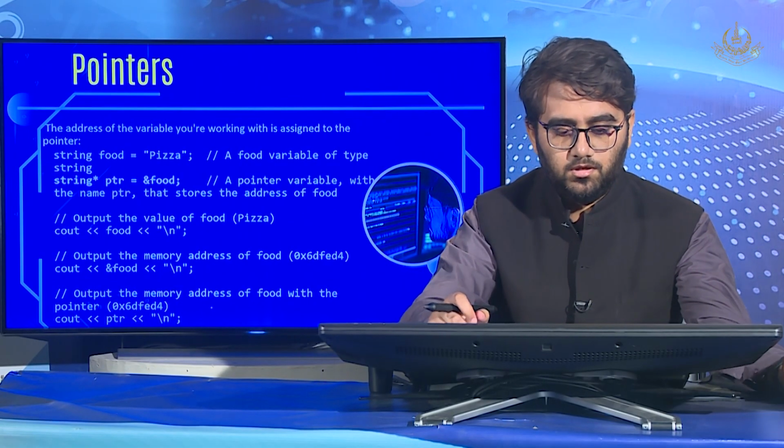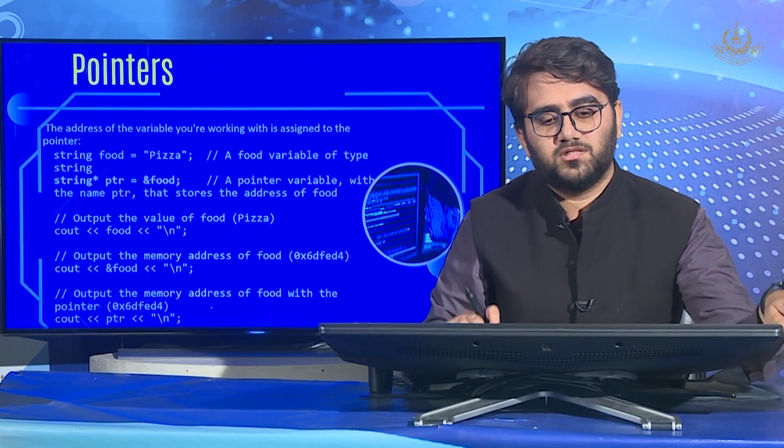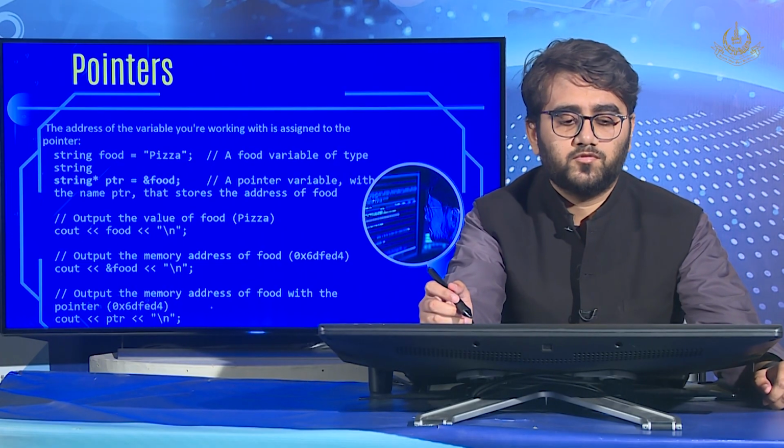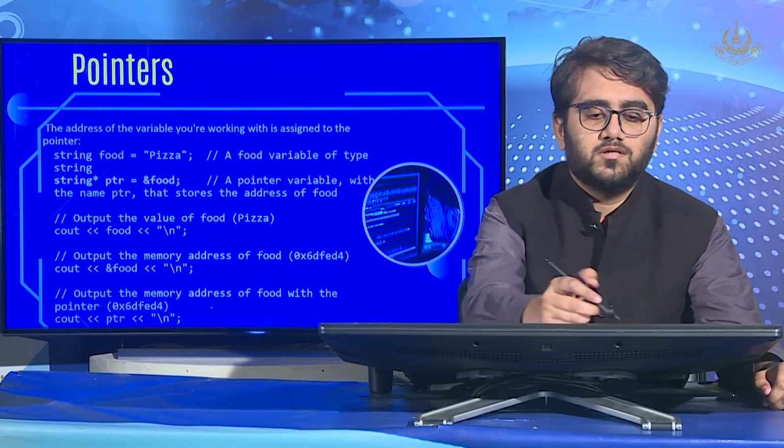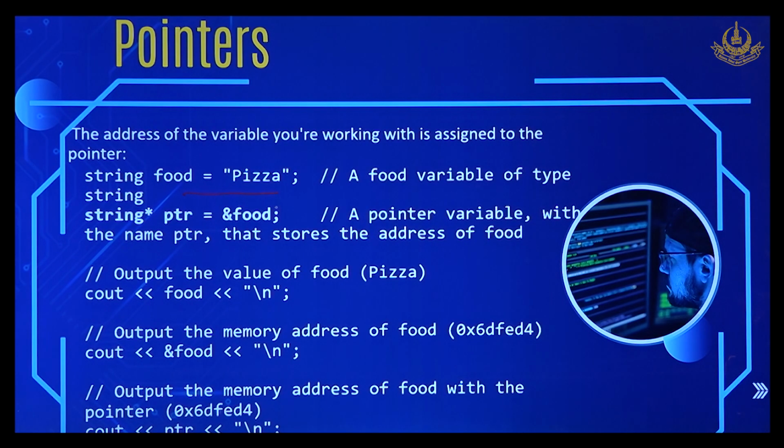Okay, so in the next slide, we are just going over a bit more programming related to pointers. We have declared food to be equal to pizza, and then we are giving the address of food to the pointer. If we print food, we get the value pizza. If we print ampersand food, then we get the address. And if we print ptr, we get the address, because ptr has been set equal to the address of food.